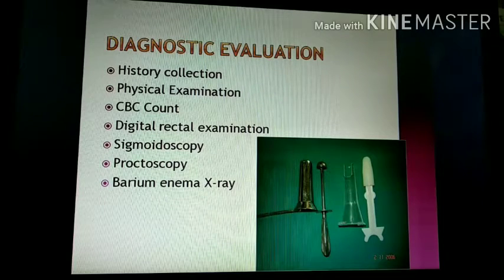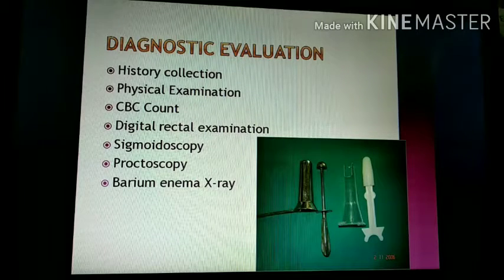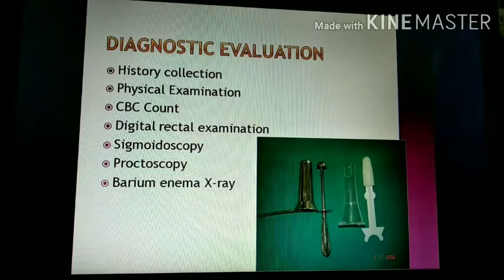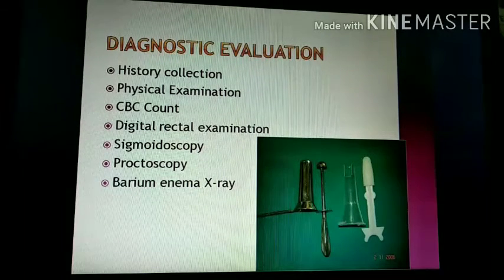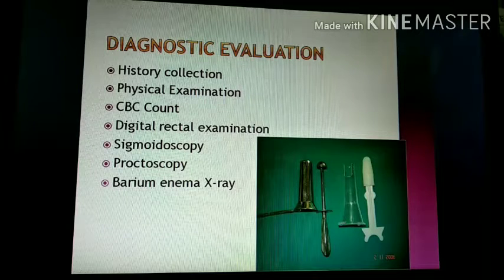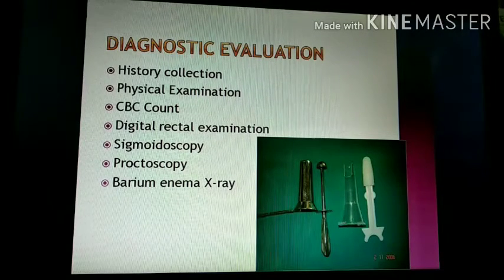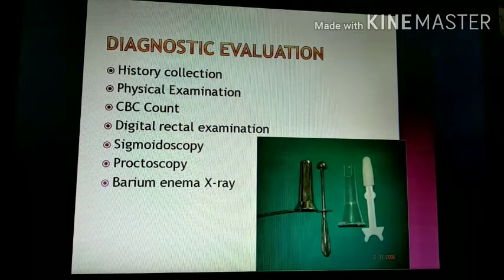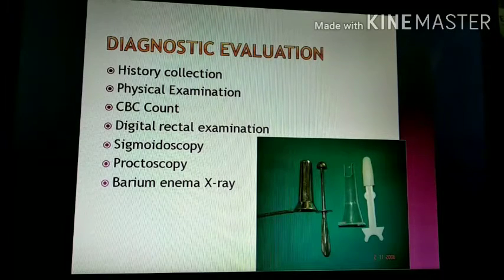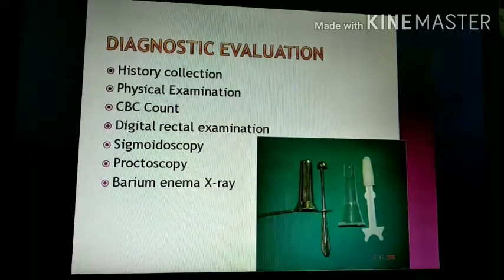And then digital rectal examination. In digital rectal examination, the doctor inserts a gloved and lubricated finger into the rectum. If they feel anything abnormal, they may order an additional test. After that, sigmoidoscopy. In this, a small camera is inserted to diagnose the internal hemorrhoid. And proctoscopy. Proctoscopy is a procedure in which a proctoscope, which is an instrument shown here, is inserted into the anal area, rectum or sigmoid colon for its visualization.